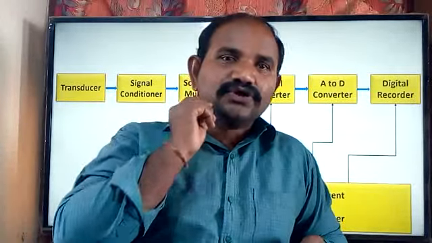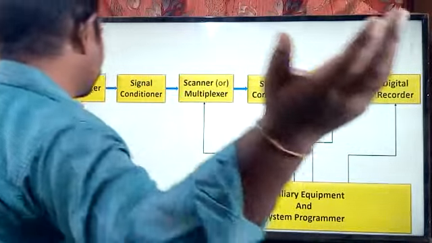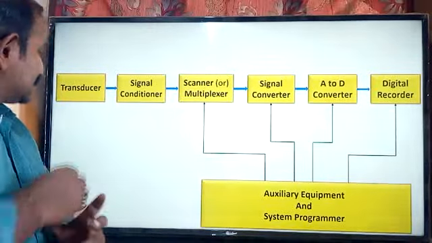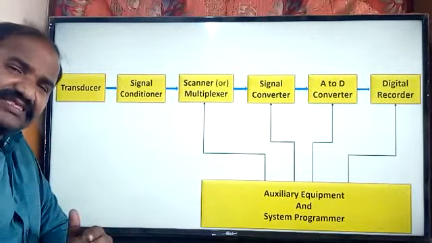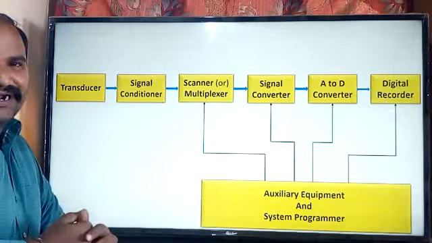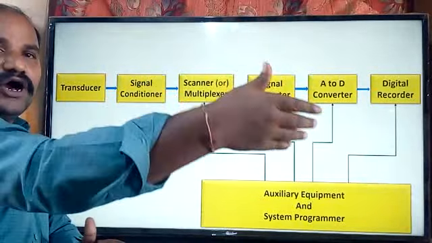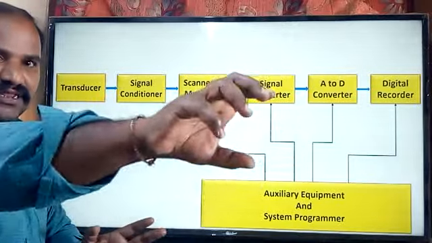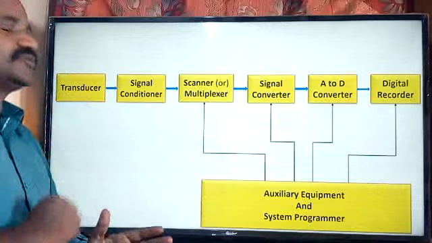Now the question is, do we have an element? Yeah, as you know, we already discussed in the third unit, third semester, third paper. So here we have an element called a transducer. What is the intention of the transducer? To convert the physical entity into the electrical format. So that the next coming blocks, which are working based on the electrical signal, can process the signal. The physical signal is going to be processed by the electrical signal. To do that, we are supposed to use the transducer.